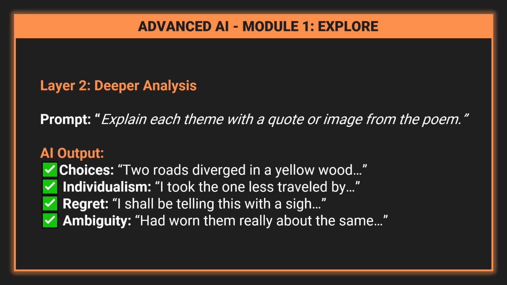Ambiguity. Lines like "had worn them really about the same" show that the choice was not truly unique, which adds to the poem's ironic tone. This layer adds evidence and depth, turning general themes into a thoughtful, close reading.